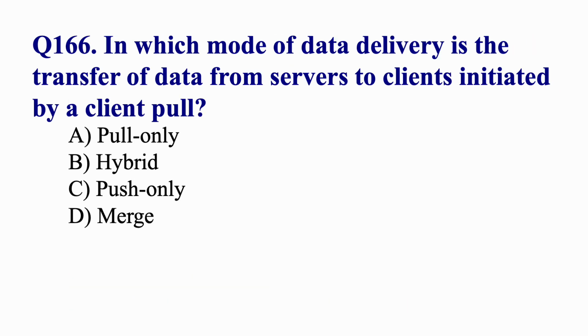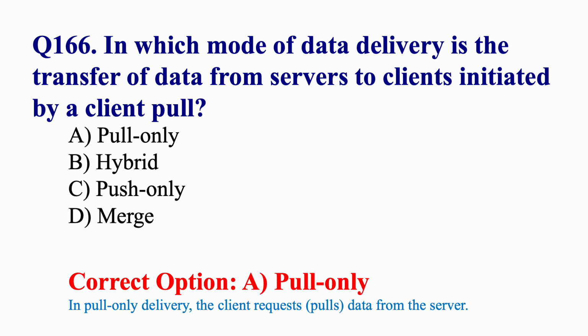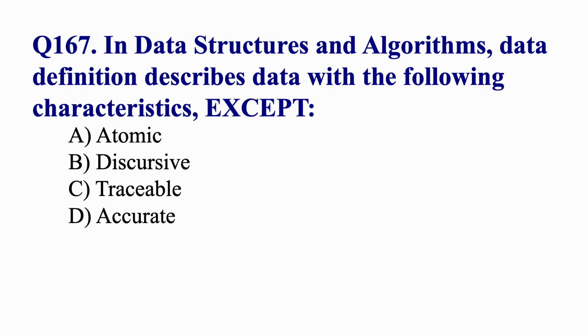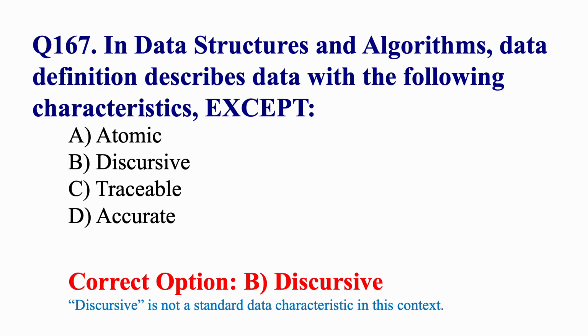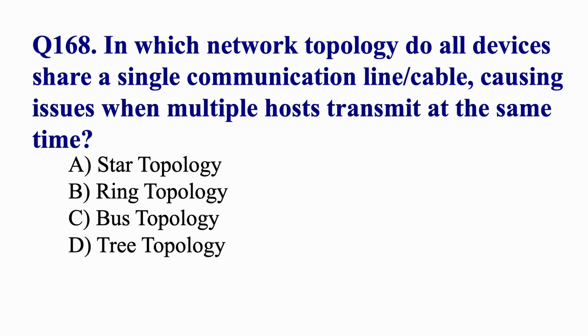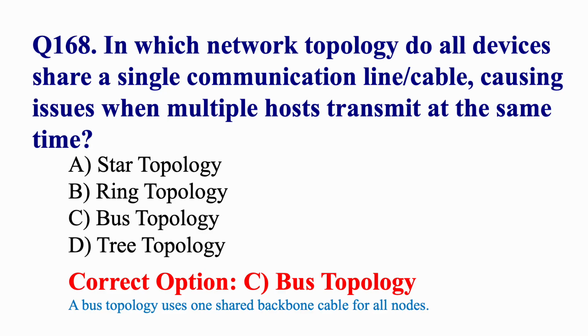In which mode of data delivery is the transfer of data from servers to clients initiated by a client pull? Pull only. In data structures and algorithms, data definition describes data with the following characteristics except discursive. In which network topology do all devices share a single communication line or cable, causing issues when multiple hosts transmit at the same time? Bus topology.